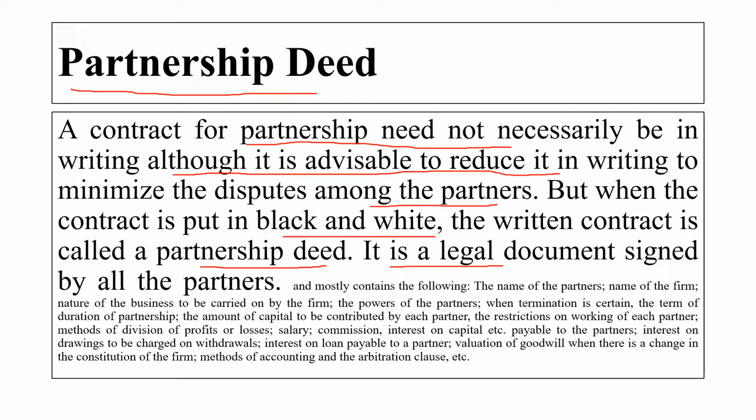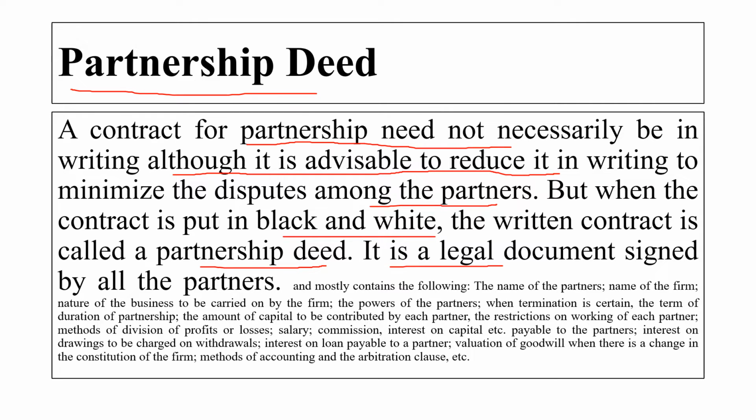It mostly contains the name of the partners, name of the firm, nature of the business to be carried on by the firm, the powers of the partners, when the termination is certain, the term or duration of the partnership, the amount of capital to be contributed by each partner, the restriction on the working capital of each partner, the method of division of the profit and the loss, how they are going to share the profit and the loss, how much will be the salary, how much will be the commission, interest payable to the partners, interest on the drawings to be charged on the withdrawal, interest on the loan payable to the partner, valuation of the goodwill when there is a change in the constitution of the firm, the method of the accounting and the arbitration clause.